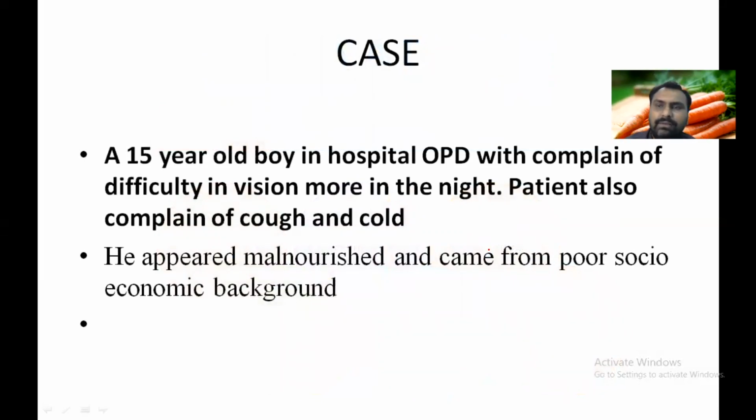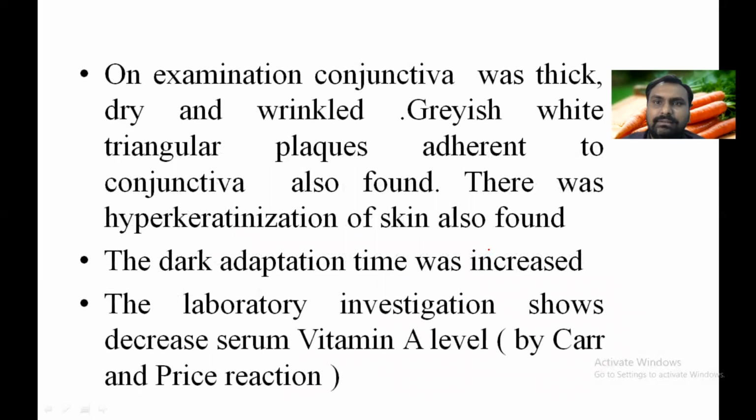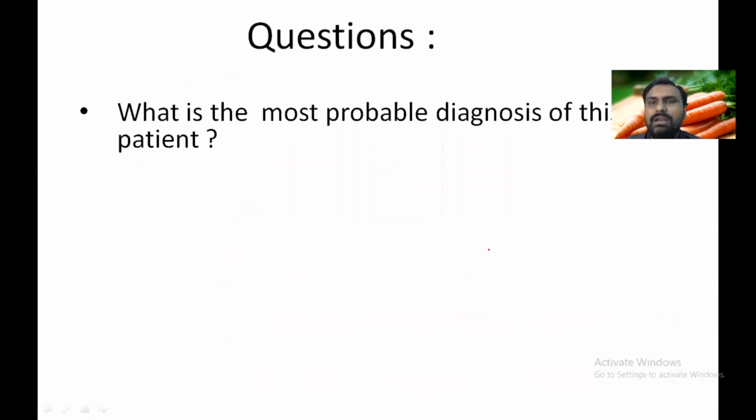Okay, now we see one case and we discuss some question answers. A 15-year-old boy comes to the hospital OPD with a complaint of difficulty in vision, which is more at night. The patient also complained of cough and cold. He appeared malnourished and came from a poor socio-economic background. On examination, thick grayish white triangular plaques adherent to the conjunctiva were found. Hyperkeratinization of skin was also found. Dark adaptation time was increased. Vitamin A level was decreased. So now, what is the most probable diagnosis of this patient?